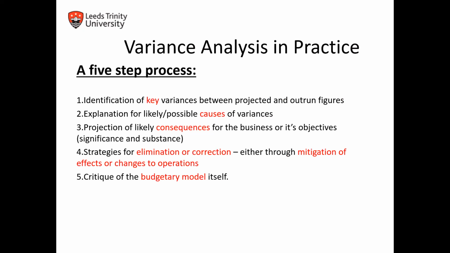There are five steps that we should take to process variance analysis: identification of key variances between projected and outcome figures, explanation of likely possible causes of variance, projection of these consequences, strategy, which type of strategy we can adopt to eliminate or apply some correction for our future performance and future budgeting, and critique of the budgetary model.